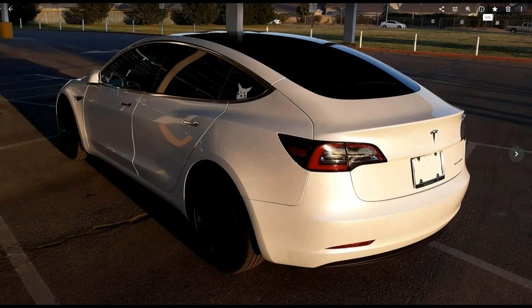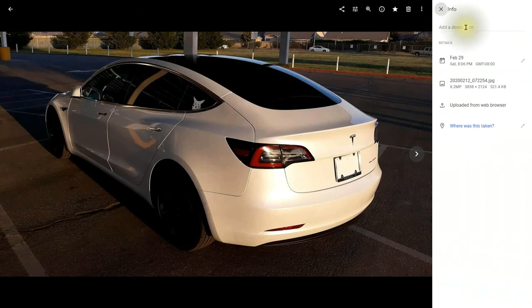We also have information. So if I click on information, I can give a description. I see the date, and I see other information about the image here. You can click on the star to add it to your favorites. Next is the delete or the trash can. So these are some of the ways that you can edit your images.